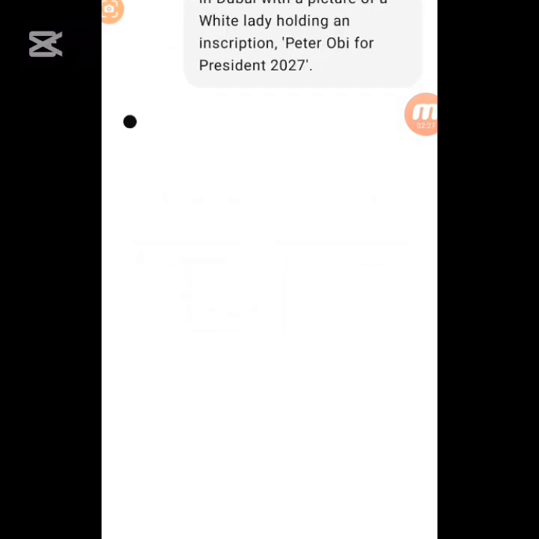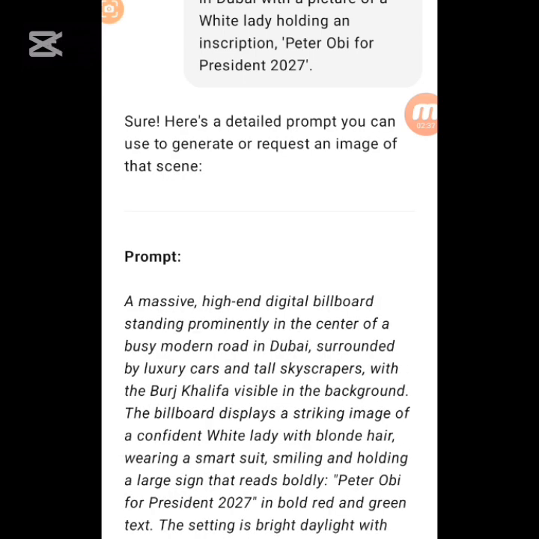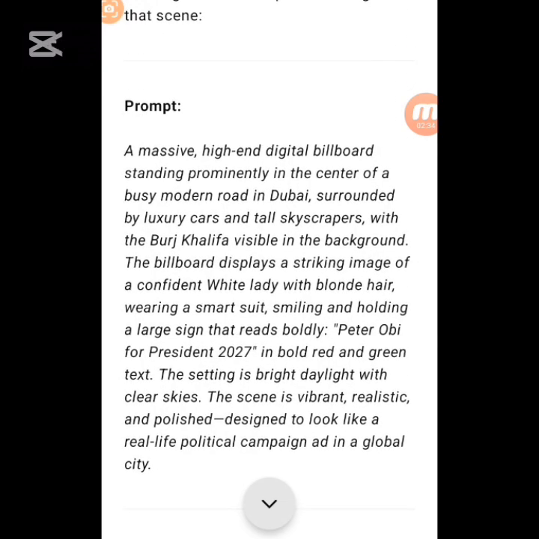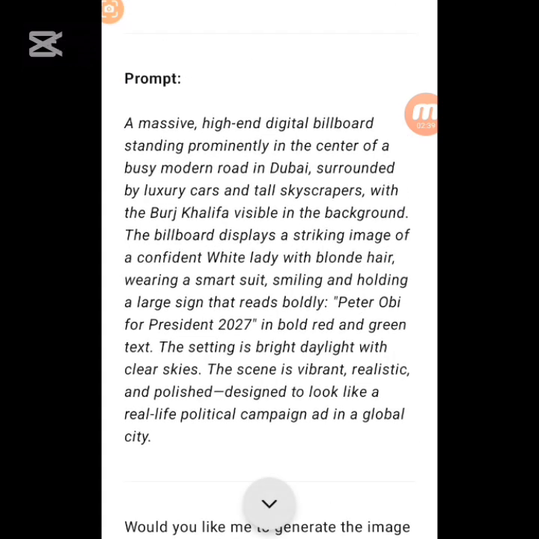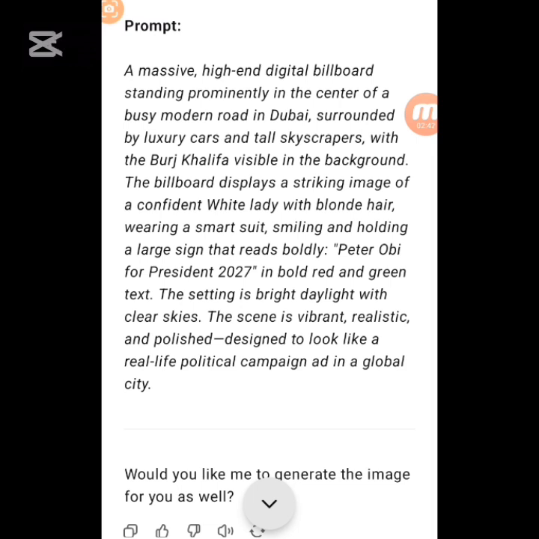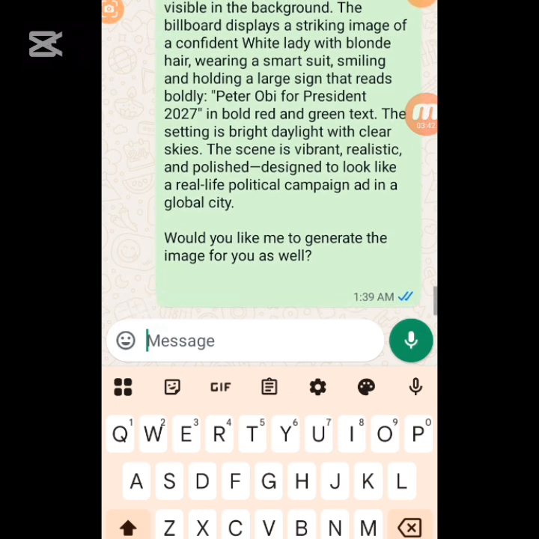Okay, let's generate the prompt, because what I needed to do first is to generate that prompt. So having generated this prompt, there are two things I can do here. Number one, I can decide to copy this prompt and go to Meta AI to do it, or I can also want to see what ChatGPT can do. So watch what I'm going to do. First of all, I'm going to copy this because I want to go to Meta AI to generate. Let me go to Meta AI.